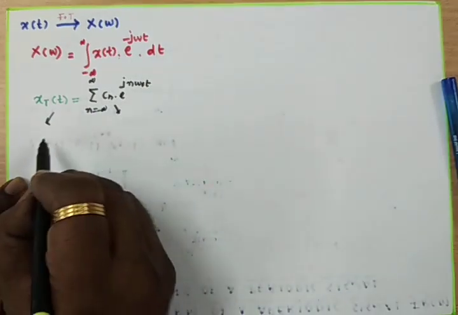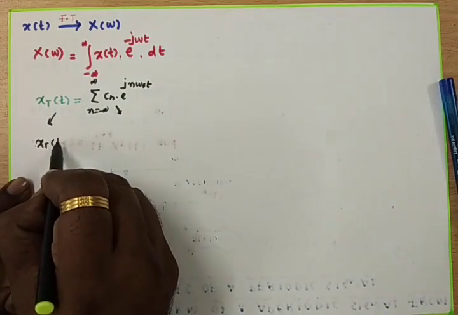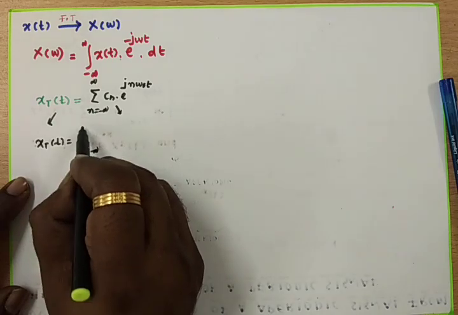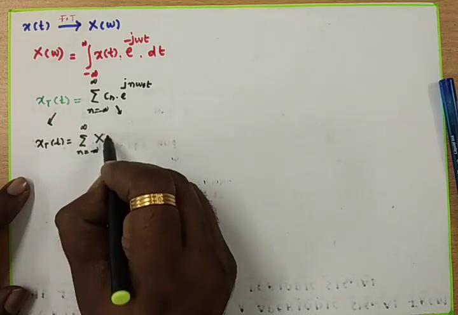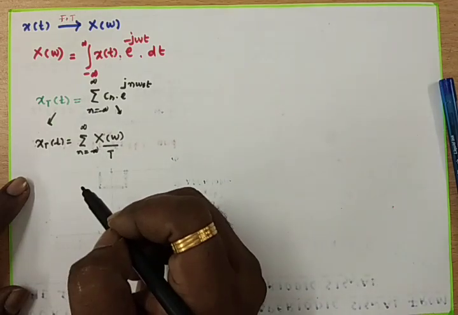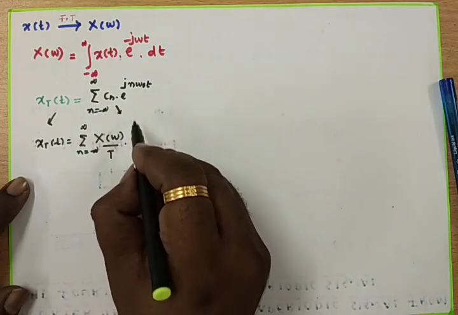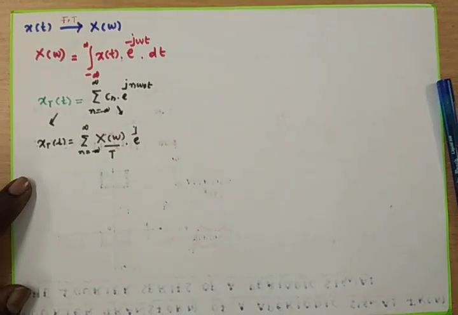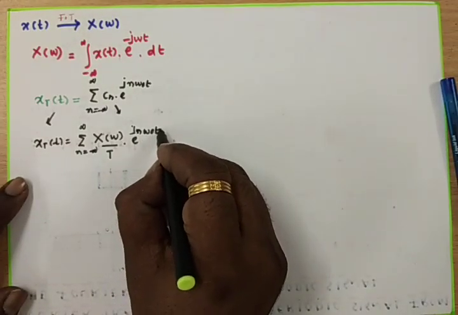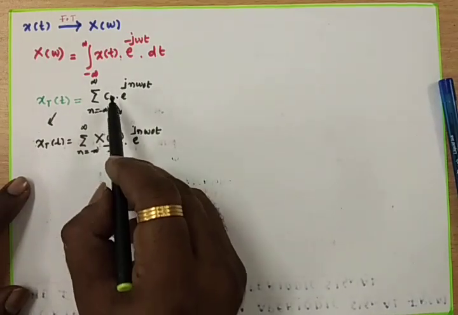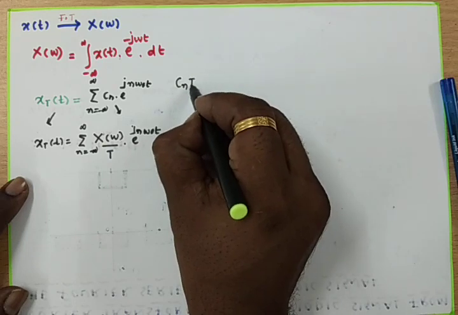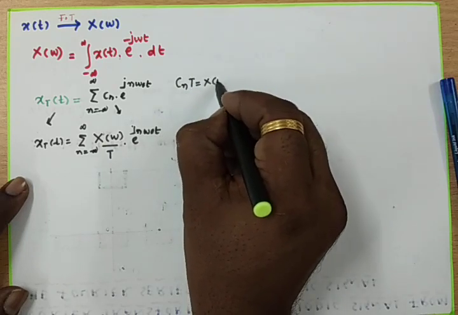So I can write xT of t is equal to the sum from n equals minus infinity to plus infinity of X of omega by T into e to the power of j n omega naught t, because we know that Cn into T is equal to X of omega.